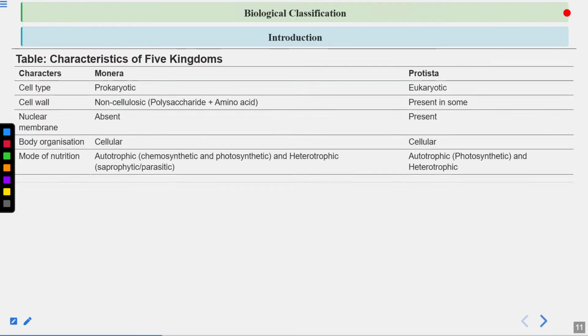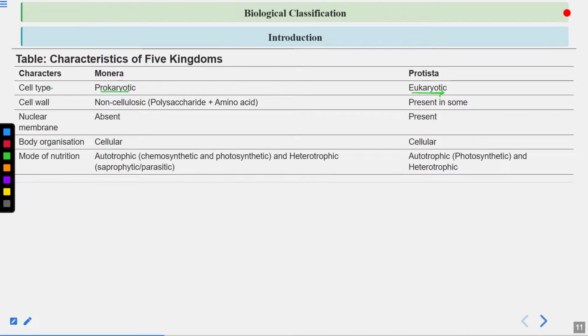Okay, let's talk about the five kingdoms now. Characteristics of the five kingdoms. So again, you should know about this. Let's talk about Monera and Protista first. Monera are prokaryotes. Protista are eukaryotes. Prokaryotic cells don't have a true nucleus. In terms of nucleus, they have a nucleoid. They don't have membrane-bound cell organelles. Eukaryotic cells have a true nucleus. They have membrane-bound cell organelles.